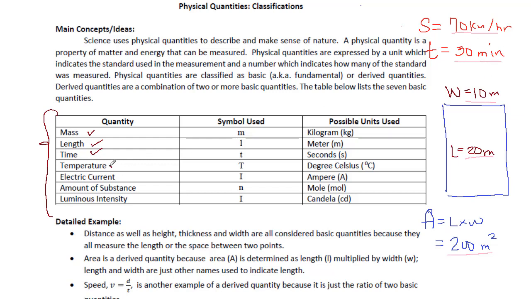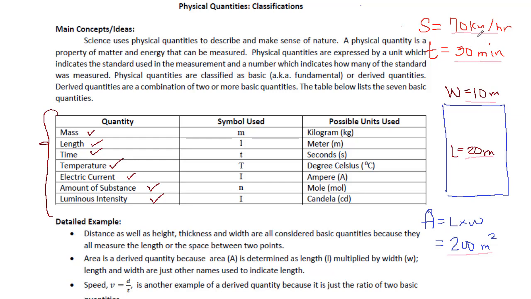Temperature, electric current, amount of substance, and luminous intensity, these are the only 7 basic quantities. The rest of the quantities are what we call derived, which means that they can be expressed as a combination of any of these 7 basic quantities. For example, how fast the car is moving.